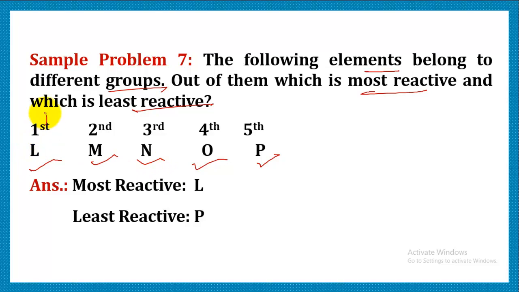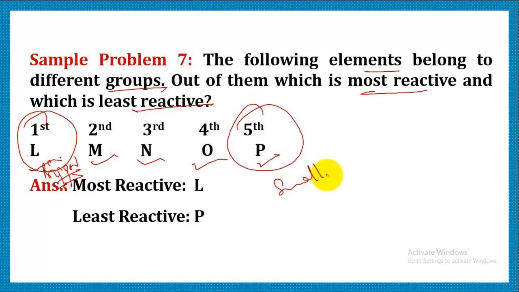If we talk about size, L is going to have the bigger size and P is going to be smaller among them. So in this case, L is going to be most reactive and least reactive will be P, because of its smaller size.